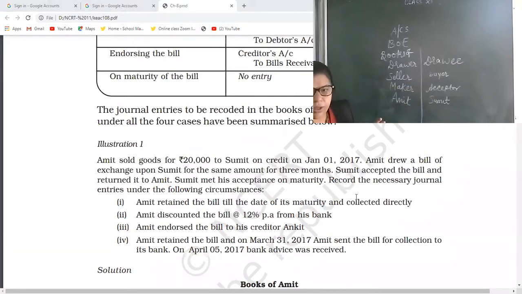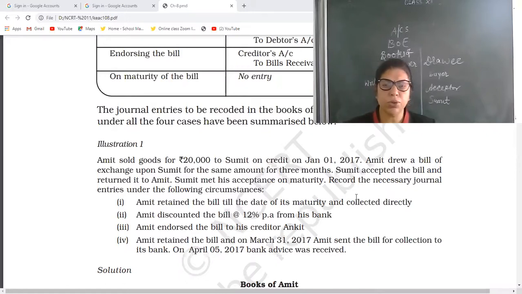Okay, drew means writer. Now here we can say Amit is the drawer, Sumit is the drawee. If you identify the wrong drawer and drawee, then your question will be completely wrong. So the first step is to identify the drawer and drawee.